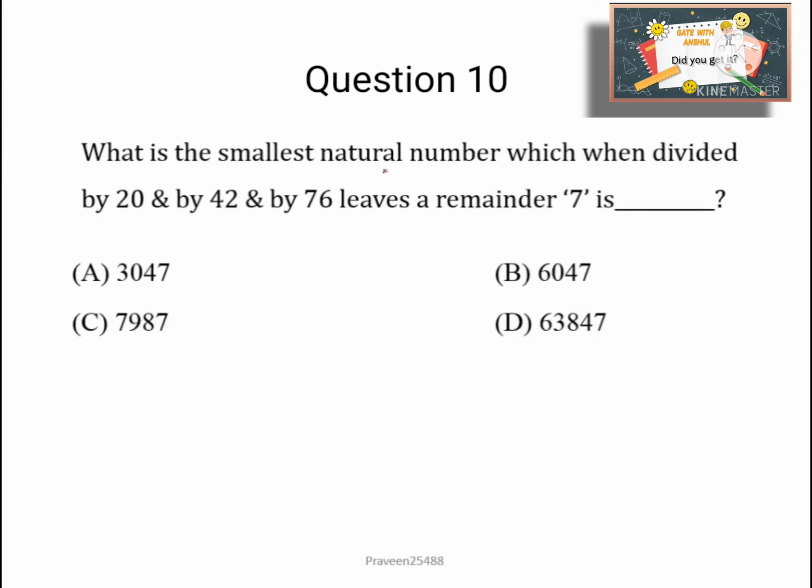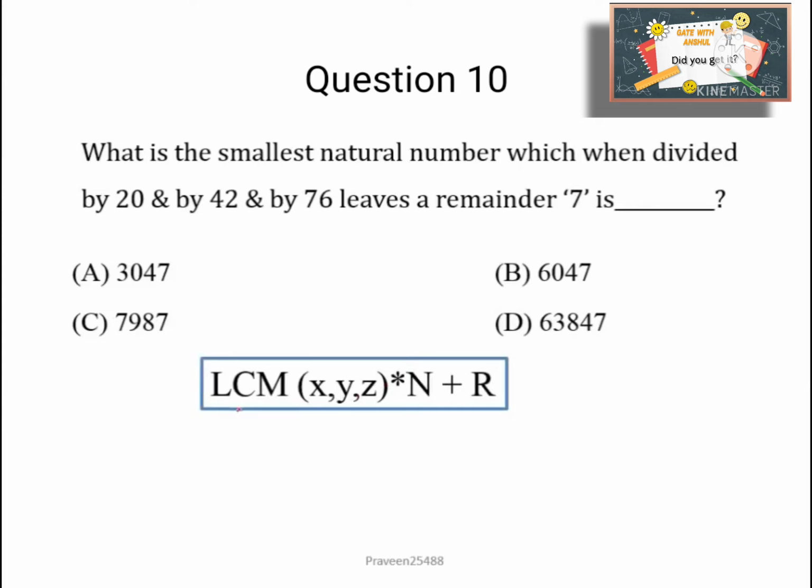Question 4. What is the smallest natural number which when divided by 20 and by 42 and by 76, there is a remainder 7? So to solve such type of problems, one formula I would like to give you, you have to find the LCM of given numbers x, y, z. Here x, y, z is 20, 42 and 76 respectively. So here n is a number, integer number, and r is our remainder. We will call it a constant also.